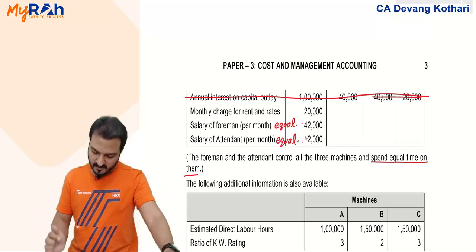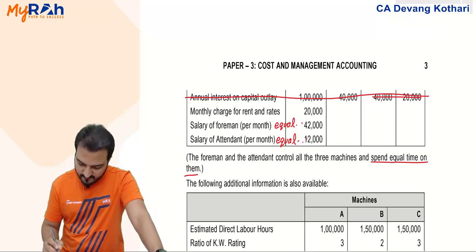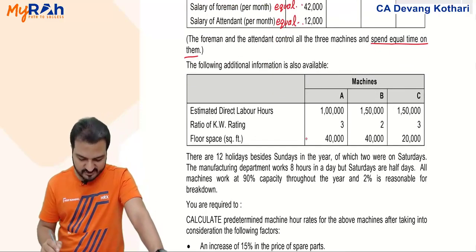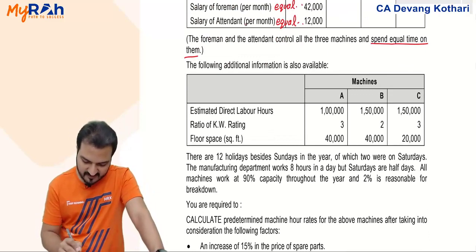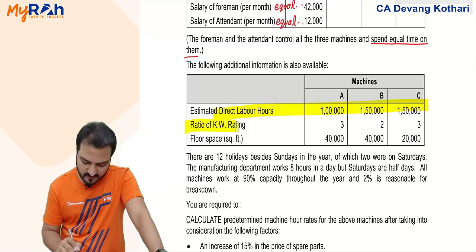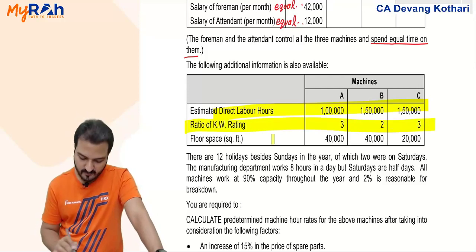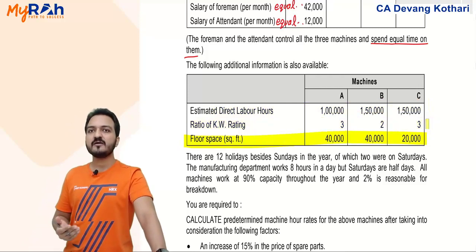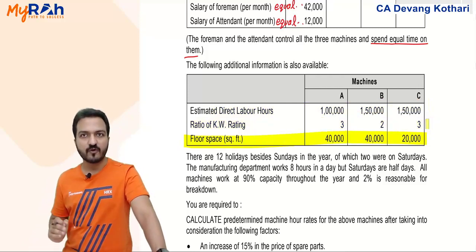Done? Yes. Further, the following additional information is also available. You are given some additional info. Estimated direct labor hours you are given. Ratio of kilowatt rating you are given. And floor space you are given. So think which item I can use as the base for what.